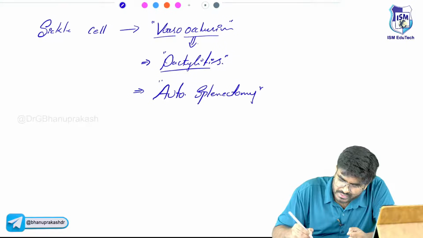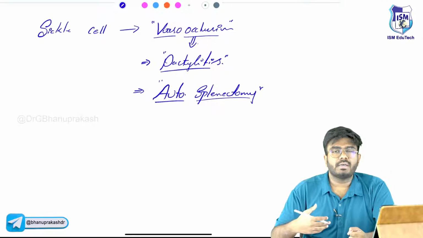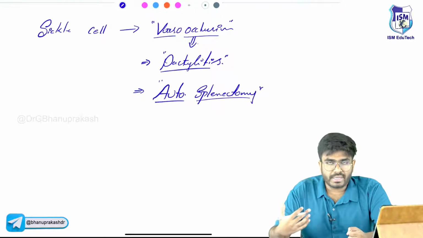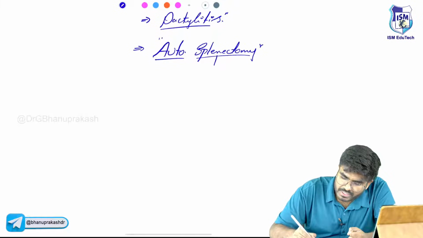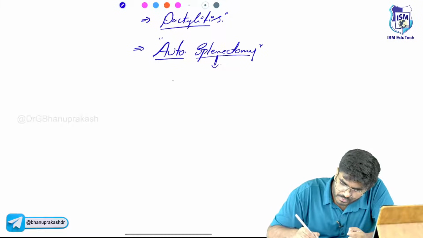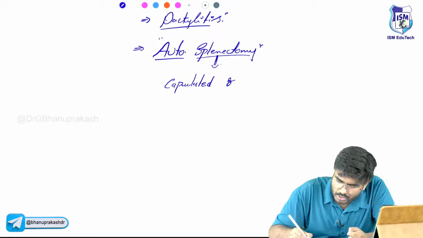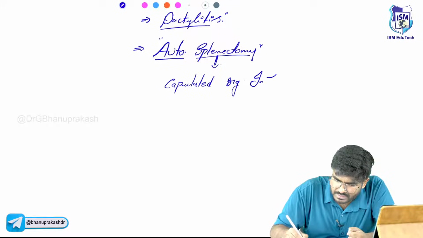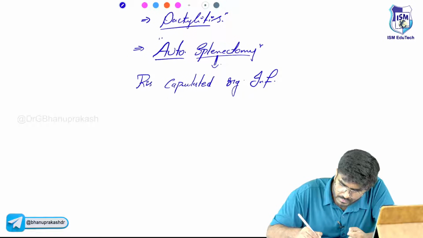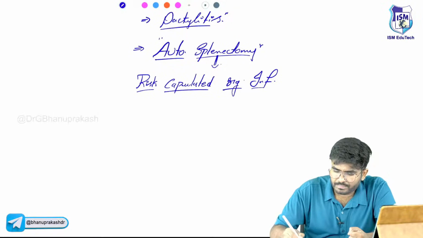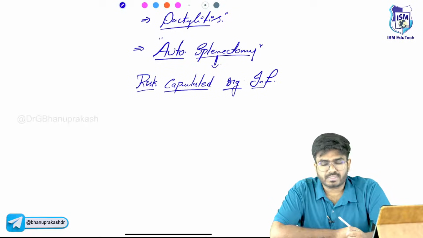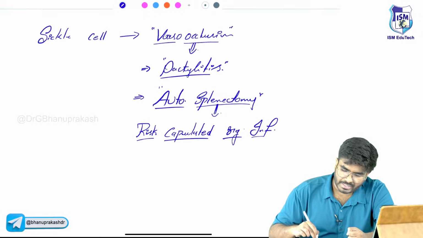The spleen is the site where the lymphocytes mature, right? As the spleen is not there, these patients are at a risk of infections from capsulated organisms. So autosplenectomy can be seen, dactylitis can be seen.